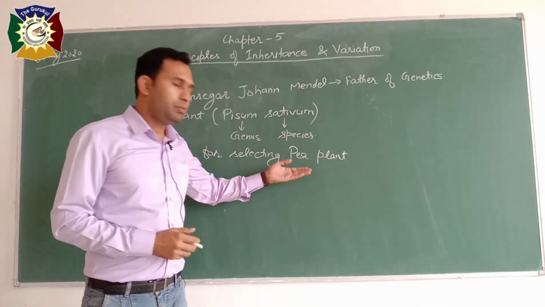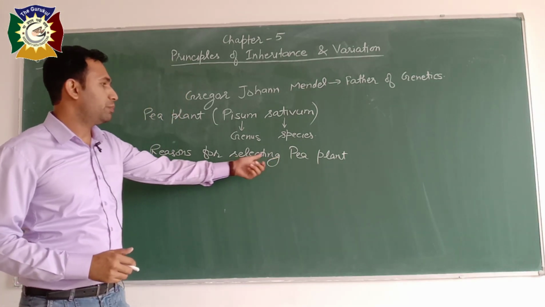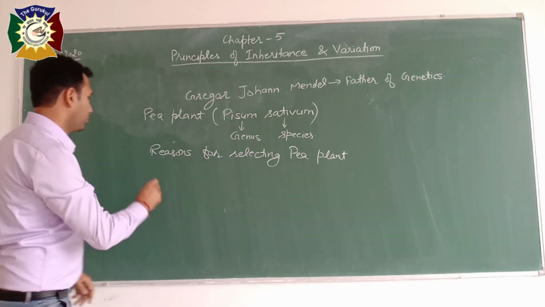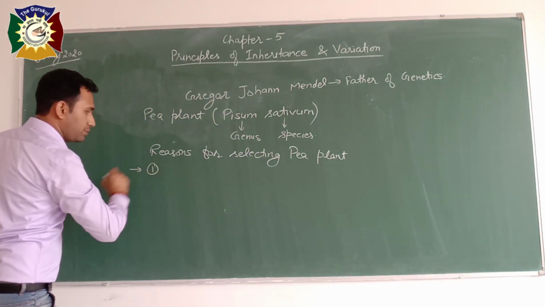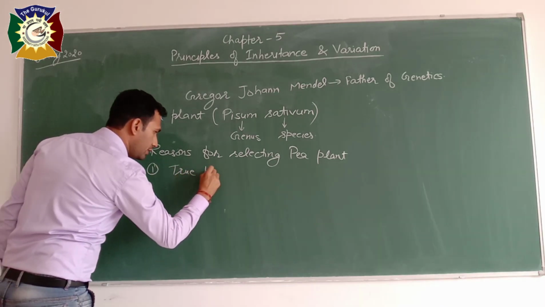There may be a direct 2-mark question, why did Mendel select pea plant for his experiments? So the answer is, the first reason is it is a true breeding plant.